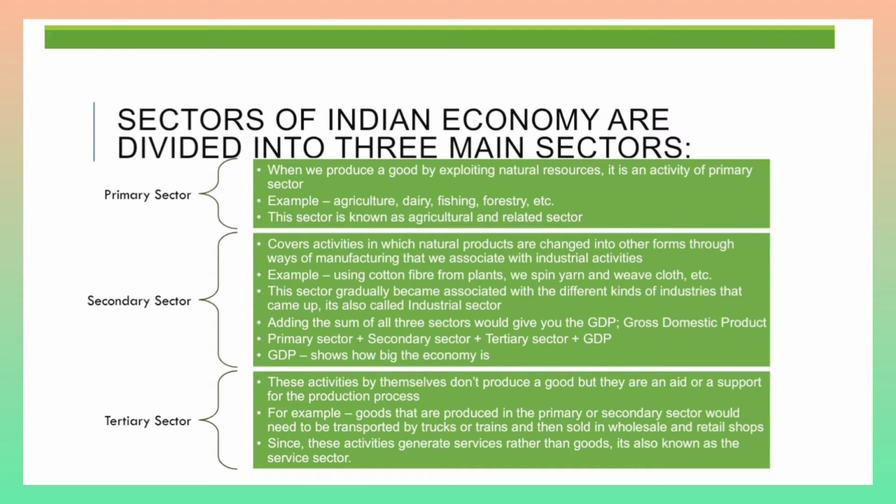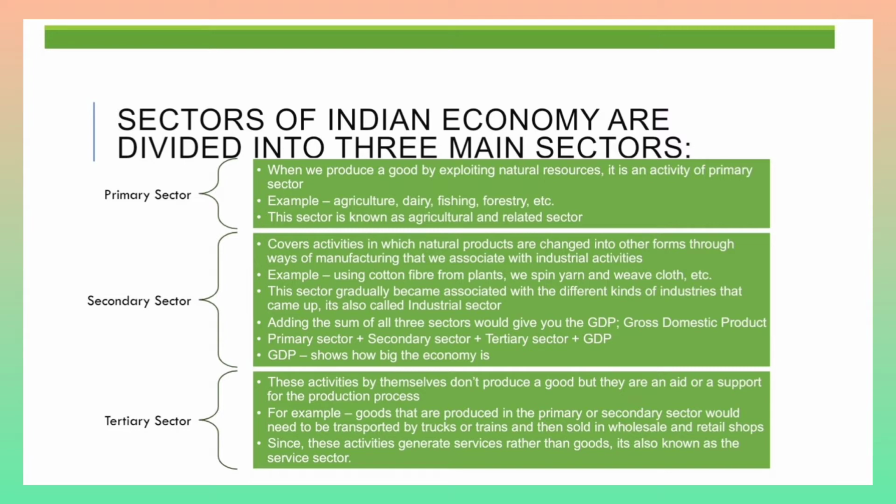Using the cotton fiber that is from plants, we spin yarn and weave cloth, etc. So spinning of yarn and weaving of cloth are the activities of the secondary sector. So it means taking the raw material and changing it into the final product, or manufacturing it in the factory, is the activity of the secondary sector.